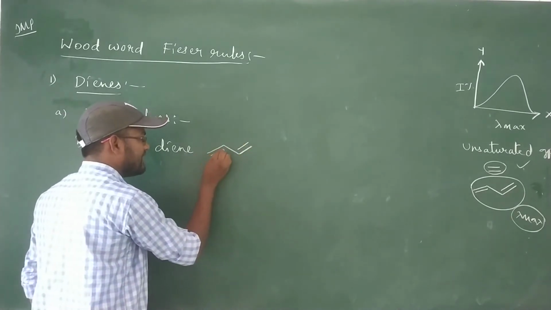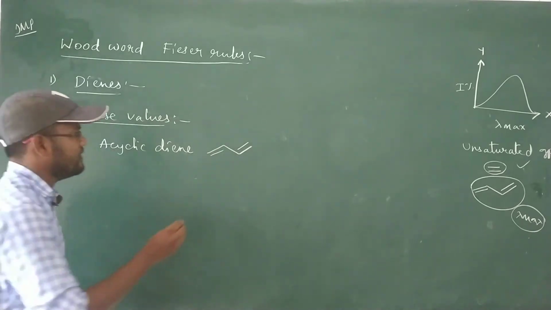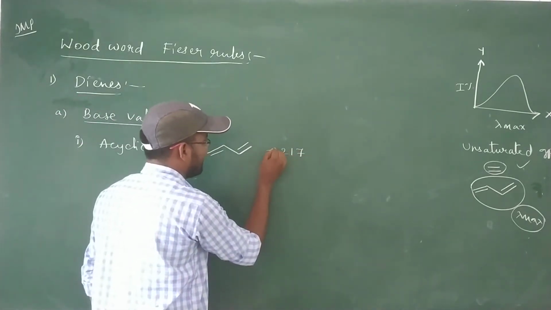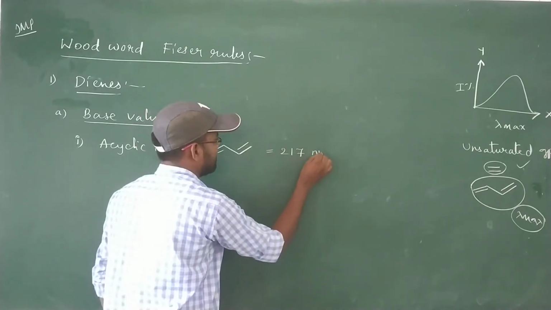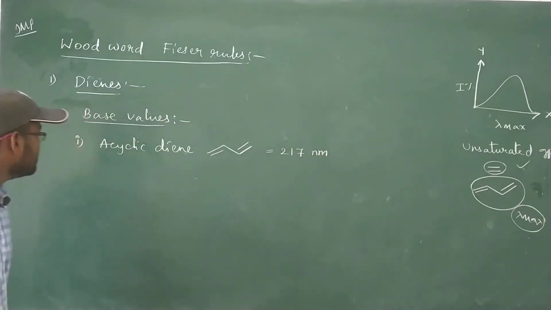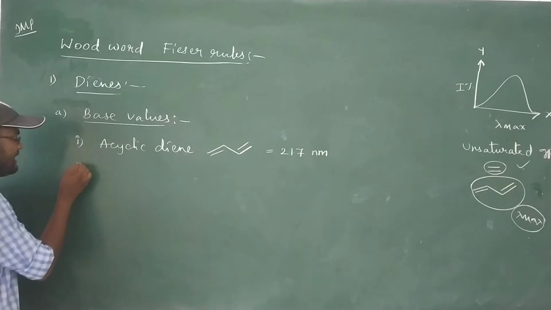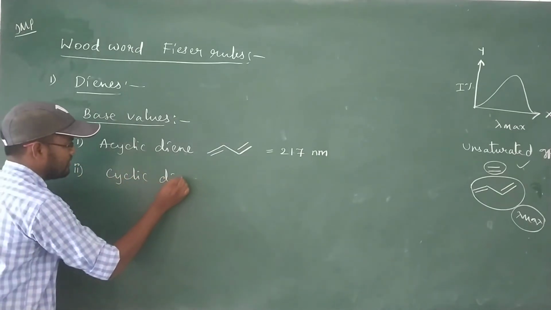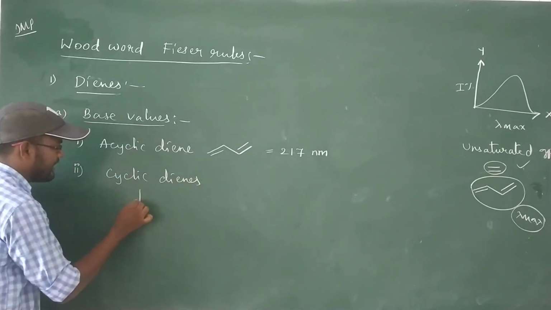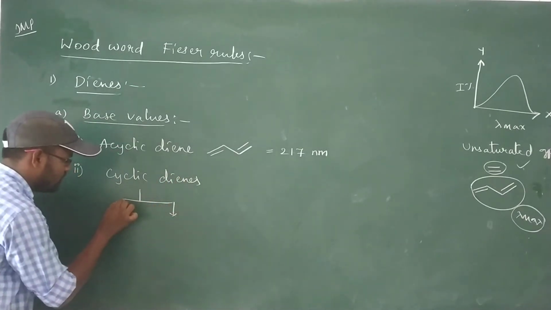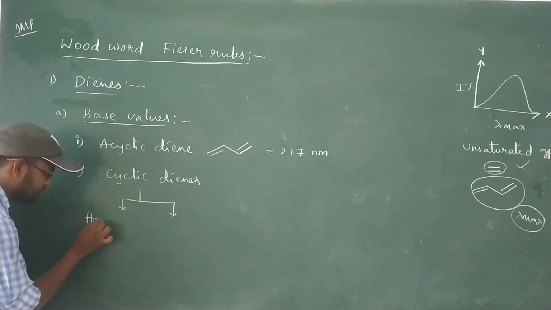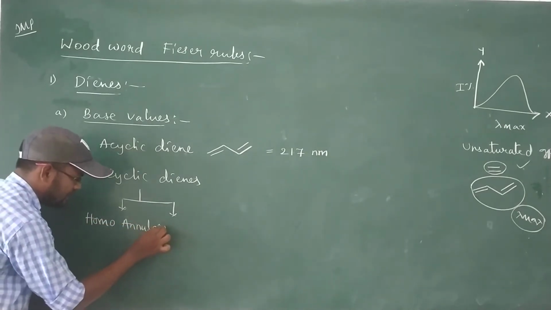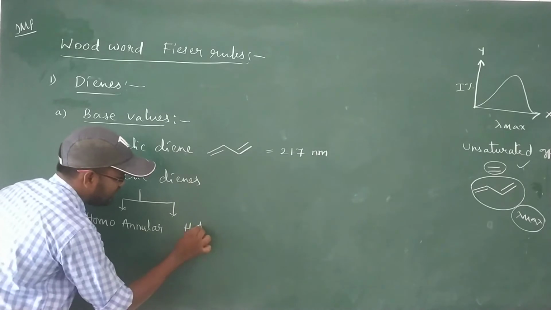The open chain acyclic diene has a base value of 217 nanometers. This is the parent value. The second type is cyclic dienes. There are two types of cyclic dienes: homoannular diene and heteroannular diene.